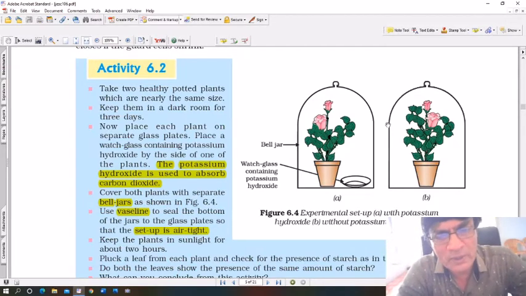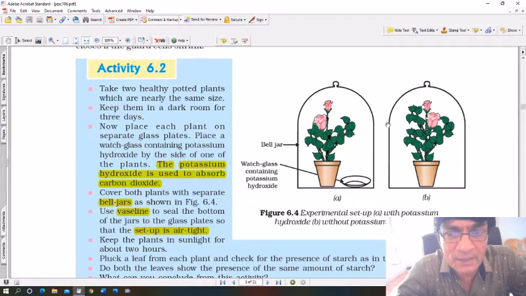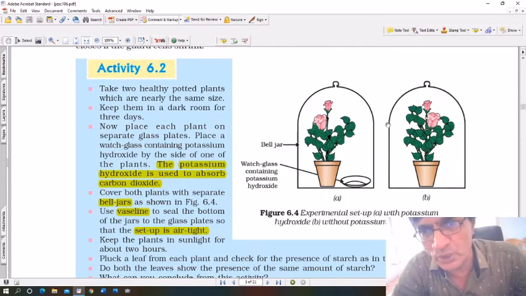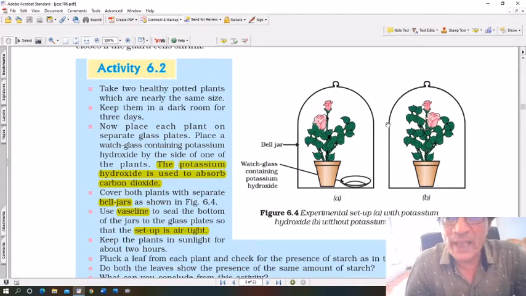So what happens is you take two potted plants. In the two potted plants, there are green leaves where photosynthesis should take place. Keep both of them in the sunlight, but in one bell jar, you also keep a small tray, a watch glass. Keep it full of potassium hydroxide, KOH solution. Potassium hydroxide absorbs carbon dioxide.